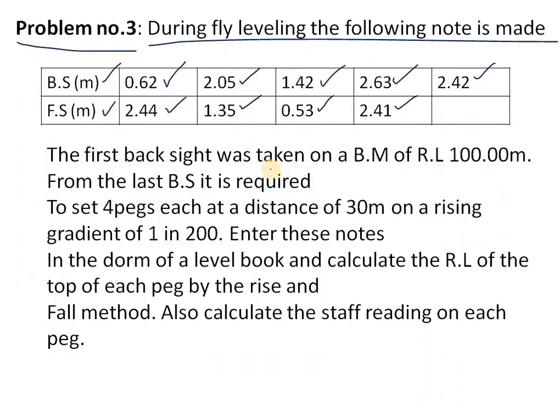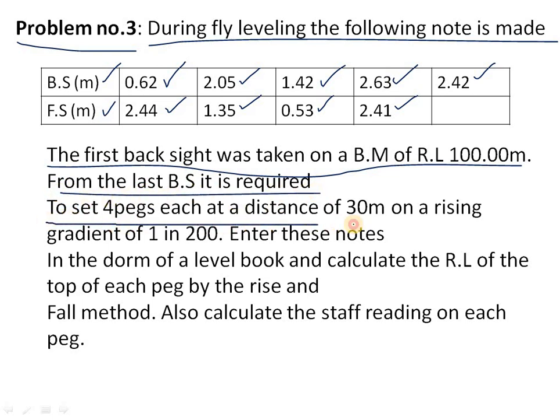Here in this question one logic is there. The first backsight was taken on a benchmark of RL 100. From the last BS it is required to set 4 pegs, each at a distance of 30 meters, on a rising gradient of 1 in 200.